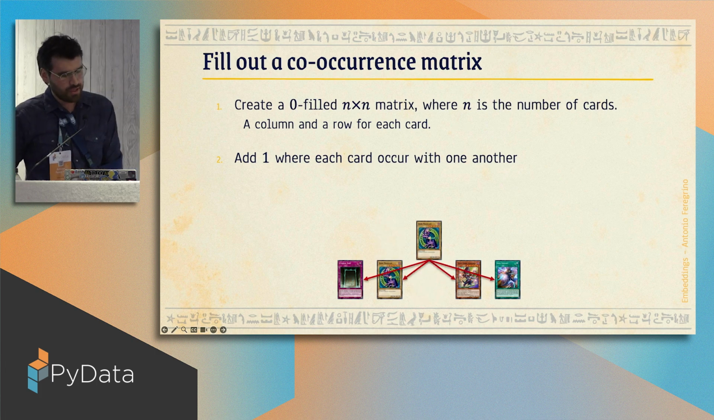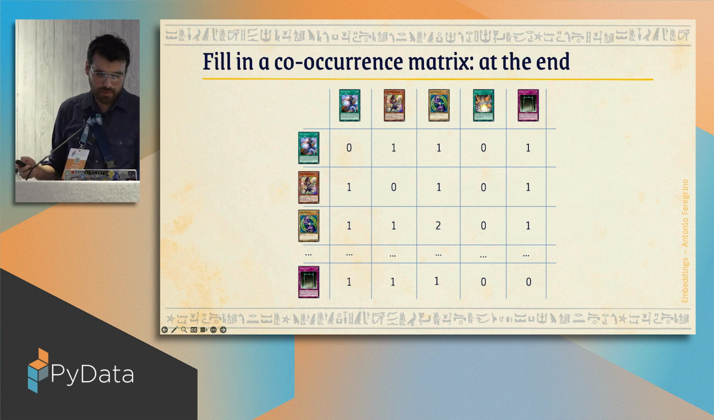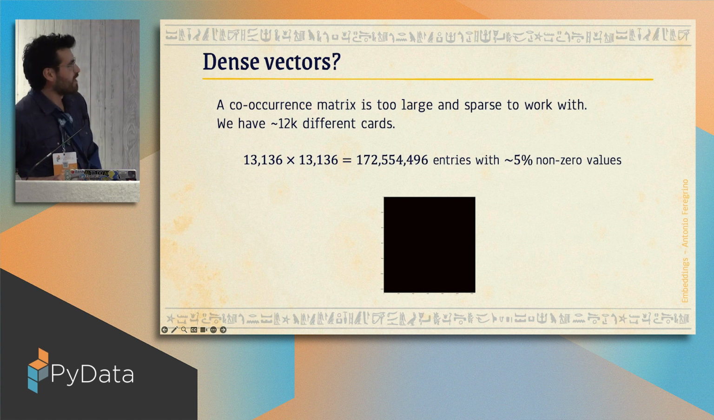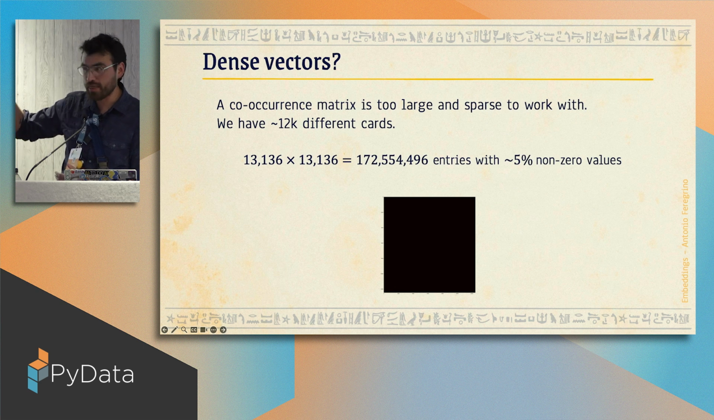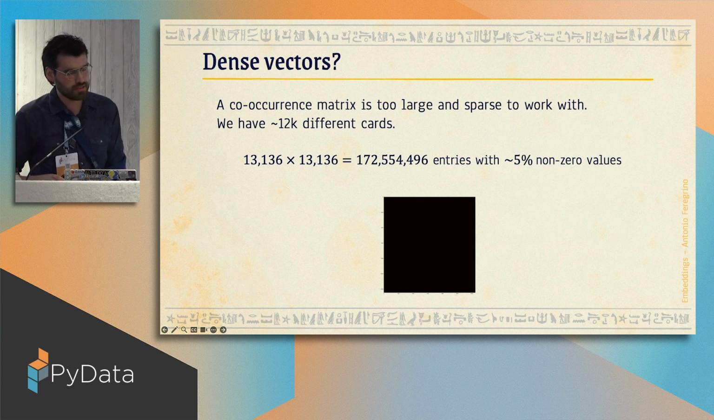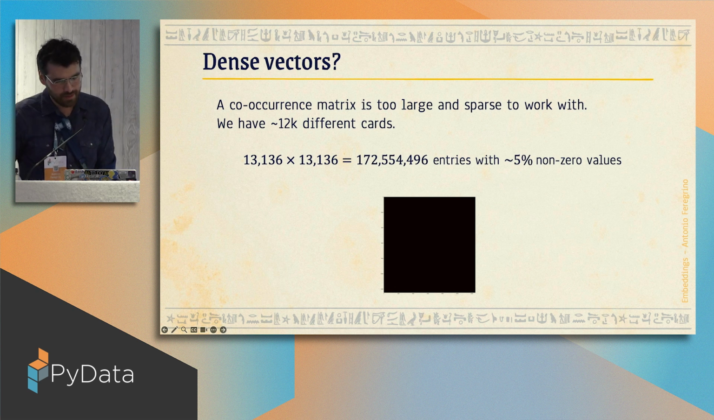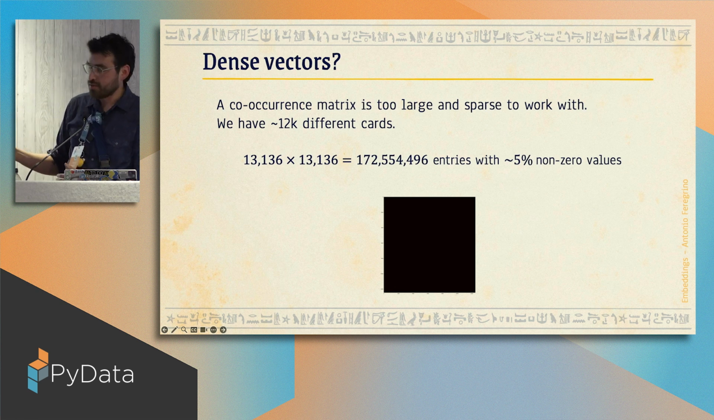So at the end of the day, we're going to end up with something that looks like this. In this case, I just processed a few cards, but the goal is to end up with a matrix that looks like this. Yes, like a black square. The problem with this is that, since we had 13,000 cards, we're going to end up with a matrix that is 172,554,496 entries, where only 5% of them has a value different from 0. So we got ourselves an almost empty matrix.